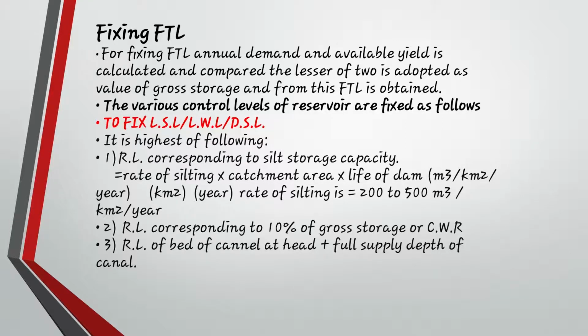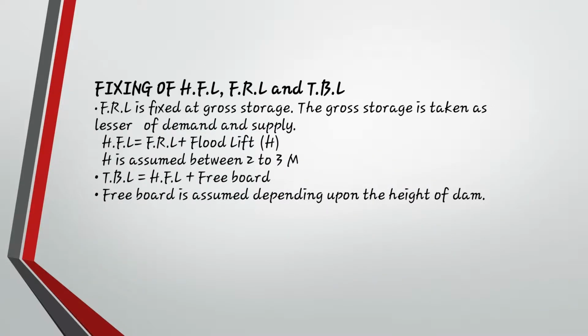Next is the RL corresponding to 10% of gross storage of crop water requirement. How much water is required by the crop, you have to calculate accordingly. Okay, next is the RL of the bed of the canal at the head plus the full supply depth of the canal, which should be calculated to fix that FTL.